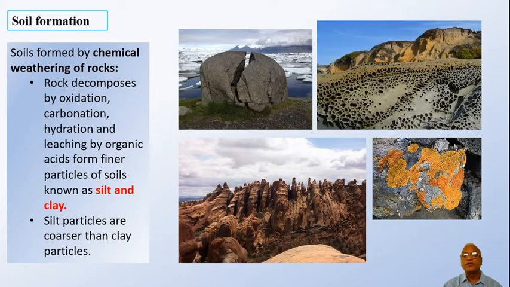Chemical weathering often results from interaction of water and temperature in an environment with minerals in rocks. It can be oxidation or it can be hydration. Characteristics of soils formed by chemical weathering of rocks will depend on whether it will be a smaller piece or bigger pieces. If it is bigger particles, then it is referred to as silt, and if it is very small size particles, then it will be known as clay. We'll go to the next slide.